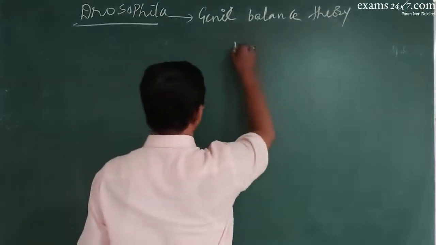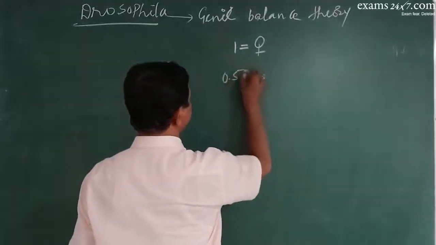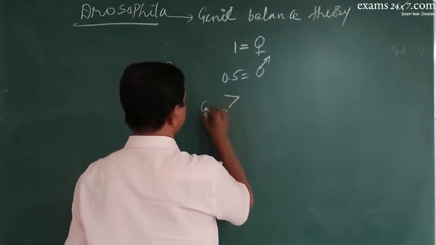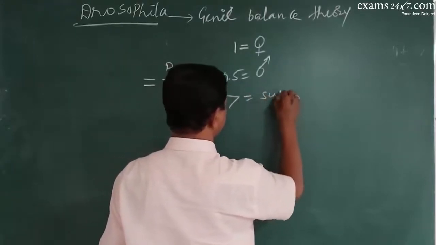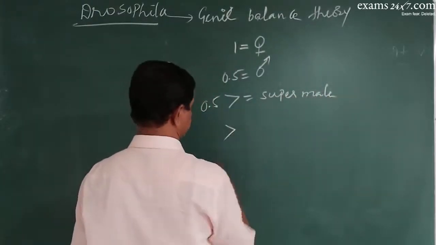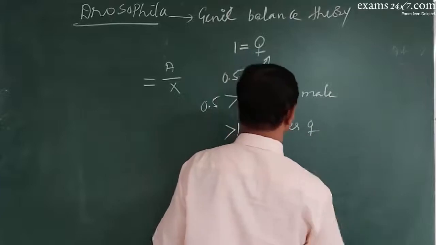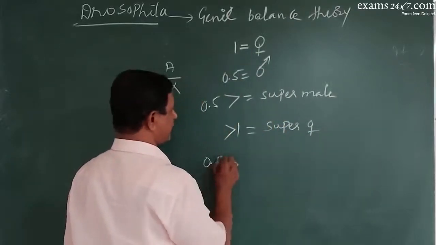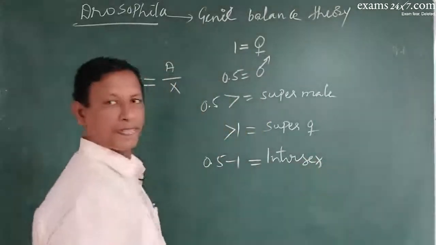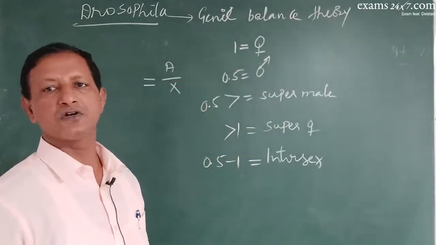So, if the ratio is 1, that individual will be female. If the ratio is 0.5, that individual becomes male. If the ratio is below 0.5, it becomes a super male. If the ratio is more than 1, it becomes super female. If the ratio is between 0.5 and 1, it becomes intersex. Okay, so this is called the genic balance theory of sex determination in case of Drosophila.